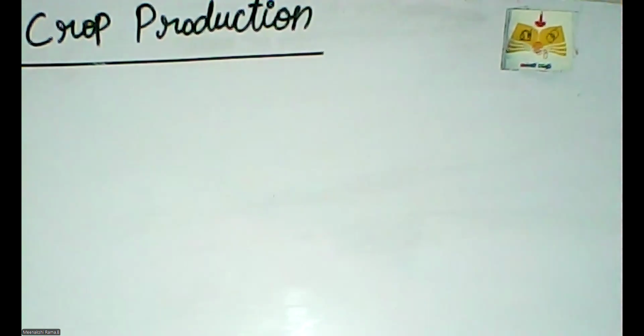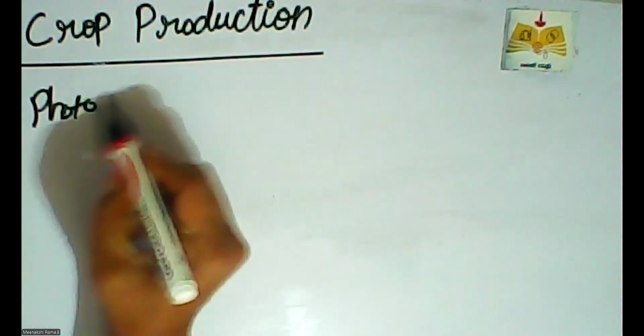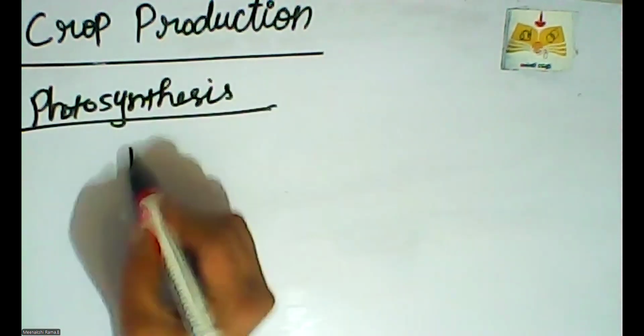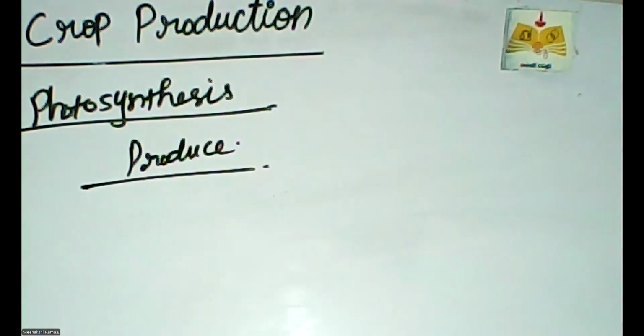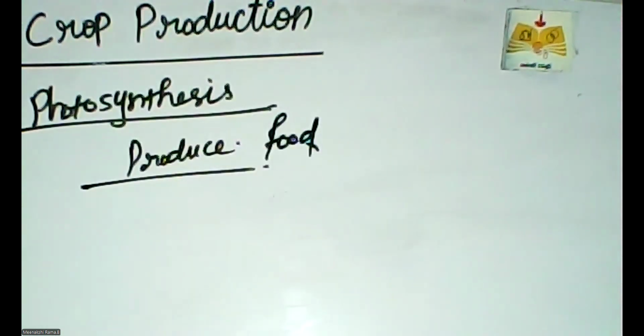What are crops? We need food to survive. Green plants make their own food using a process called photosynthesis. In the photosynthesis process, the plants produce our food. They produce the food with the help of photosynthesis.